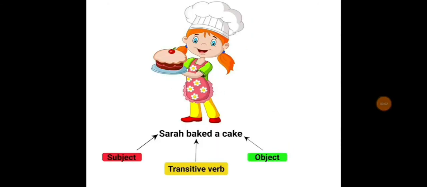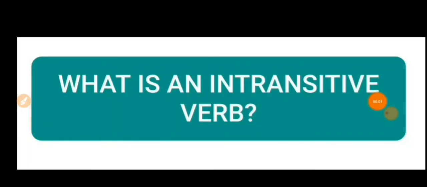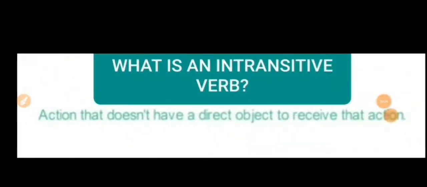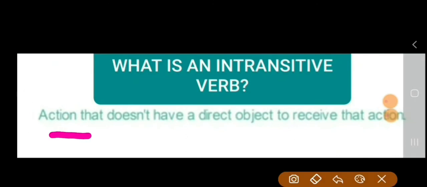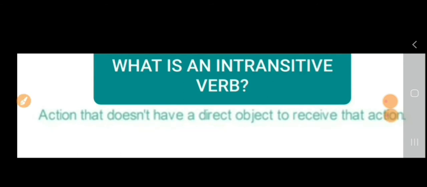Let's look into one more example to make things more clear. Sarah baked a cake. Here, baked is the action performed by Sarah, and cake is the direct object on which the action is performed. So, it is a transitive verb. Children, now that we are clear about transitive verbs, let's look into intransitive verb. What is an intransitive verb? Intransitive verb is an action that does not have a direct object to receive that action. So, it is an action verb without a direct object.